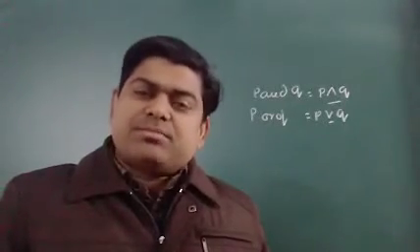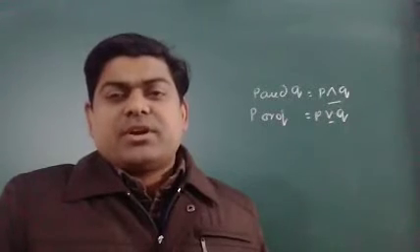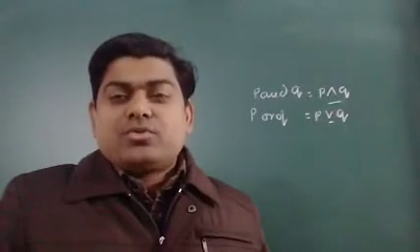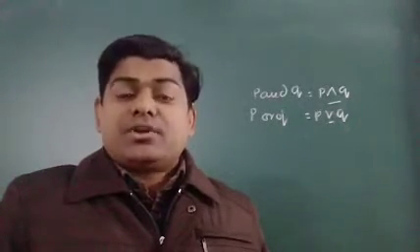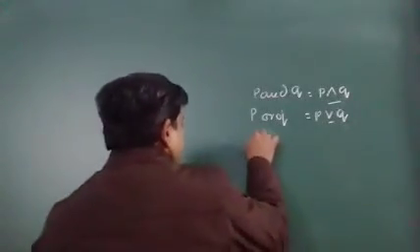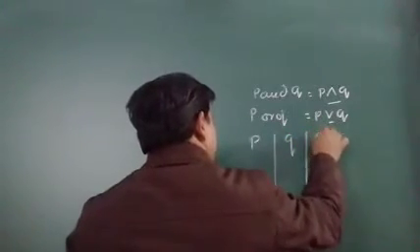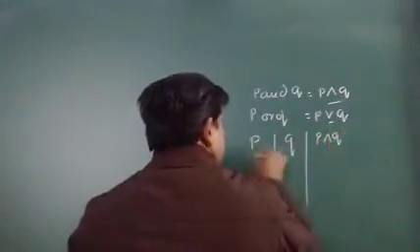Two statements are there, P and Q, and we have their truth values separately. So how to find the truth value of P and Q? Let me tell you with the help of one table. It is P, it is Q, and here I have P and Q.